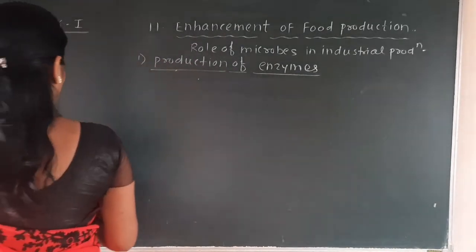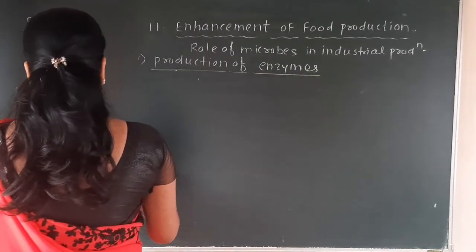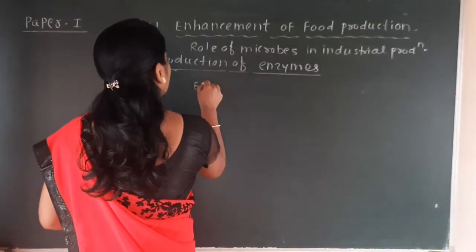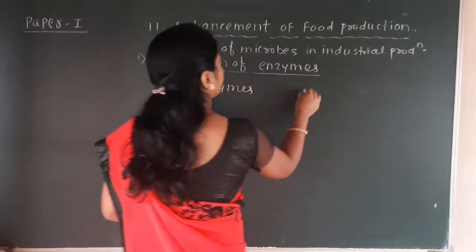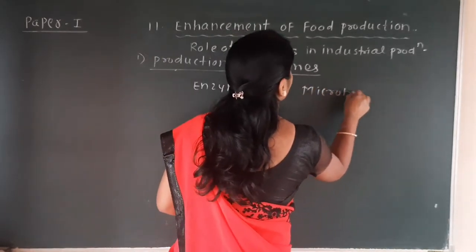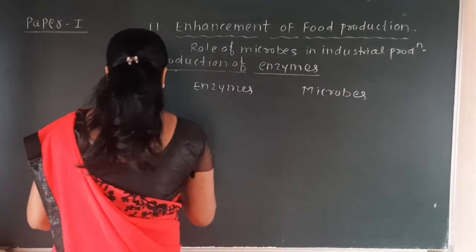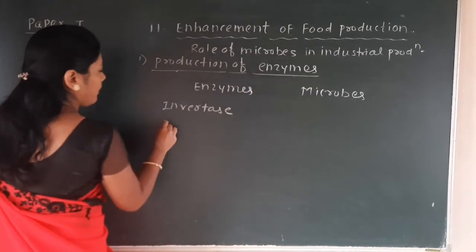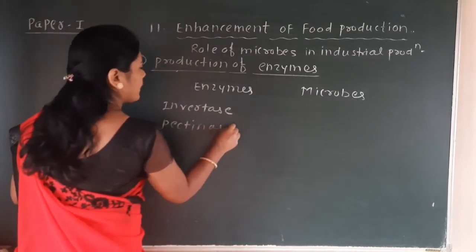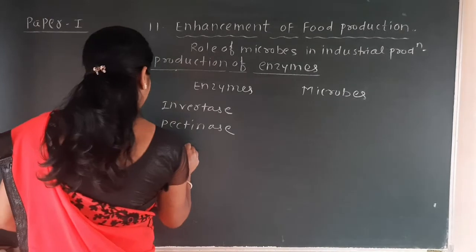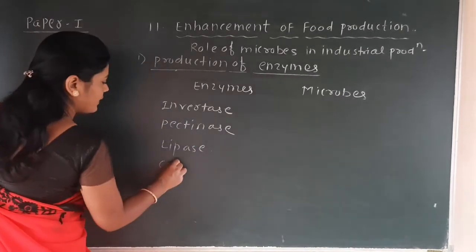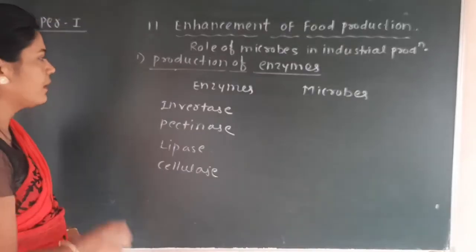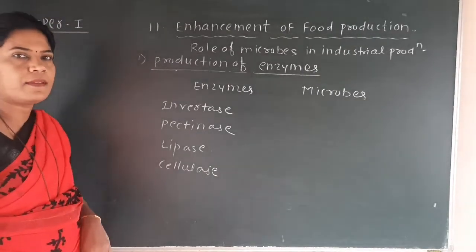And in that chart, there is a list given of these enzymes and microbes. See here: invertase, pectinase, lipase, cellulase. Okay, these are the names of enzymes: invertase, pectinase, lipase, and cellulase.